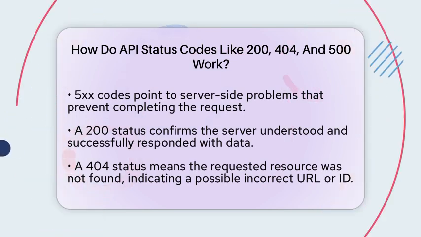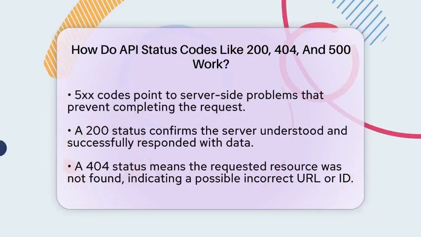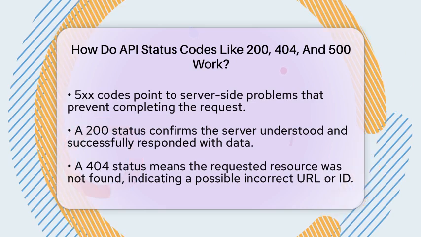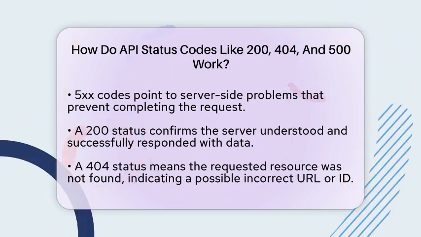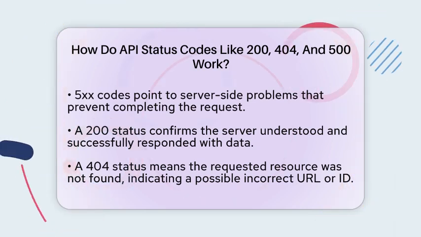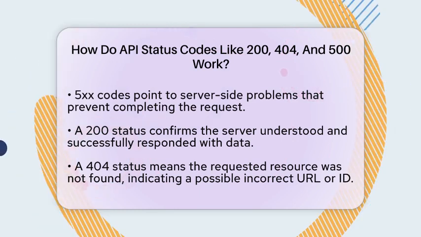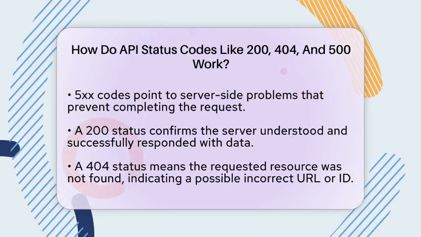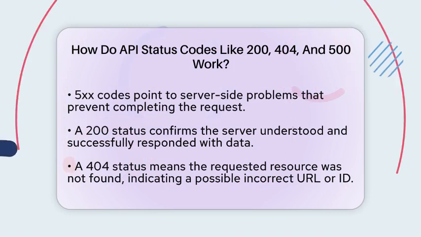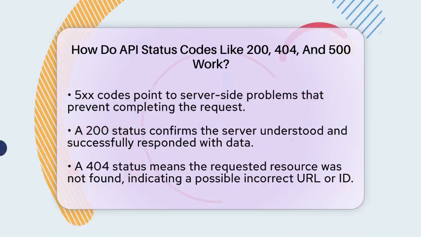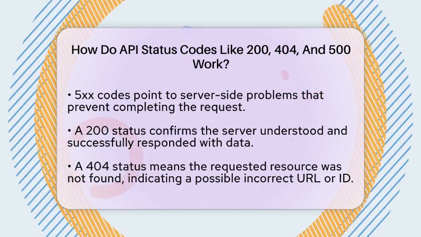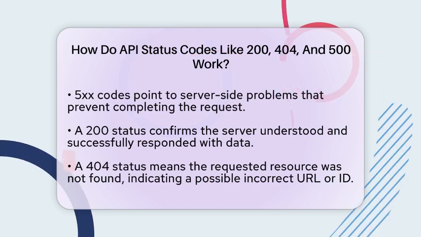A 500 internal server error is a bit different. It shows that something went wrong on the server's side. Maybe there's a bug in the code or a problem with the server's configuration. The server is saying, "I tried to process your request, but something went wrong inside my system." This usually means a developer needs to look into the server to fix the issue.